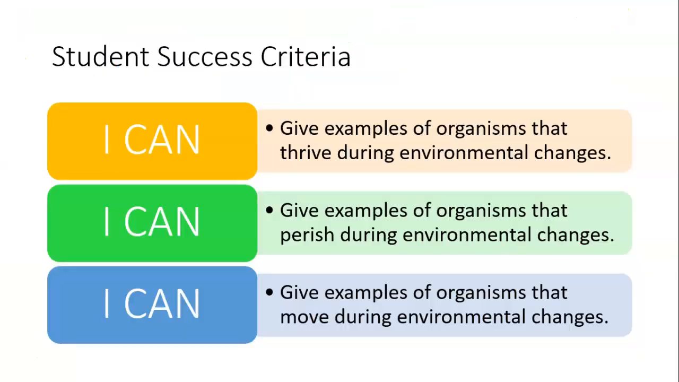The student's success criteria for today are: I can give examples of organisms that thrive during environmental changes. I can give examples of organisms that perish during environmental changes. And the third is I can give examples of organisms that move or migrate during environmental changes.